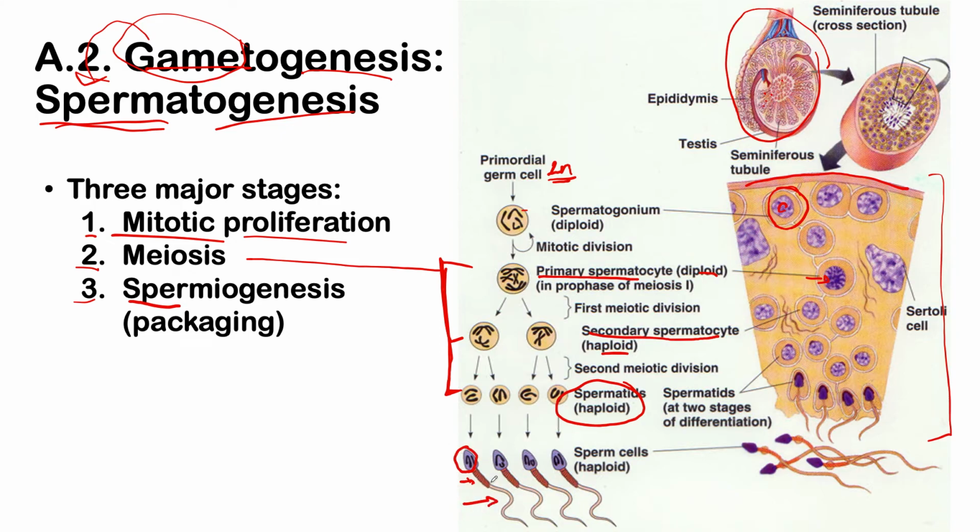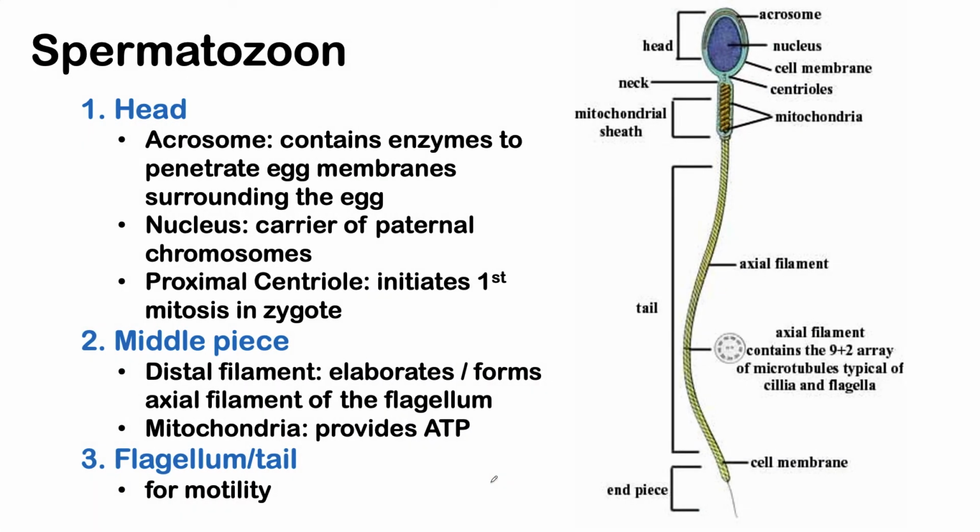So let us see the details of the packaging of your sperm cells. In the head part, we have what we call your acrosome, which contains enzymes that penetrate the egg membrane surrounding the cell. Also in the head part, you also have your nucleus. And because the nucleus is in this head part, the genetic material of your sperm cell is also located in the head part. Also, you have the proximal centriole that is present between the head part and the middle part. These centrioles play a very important part, remember, during cell division.